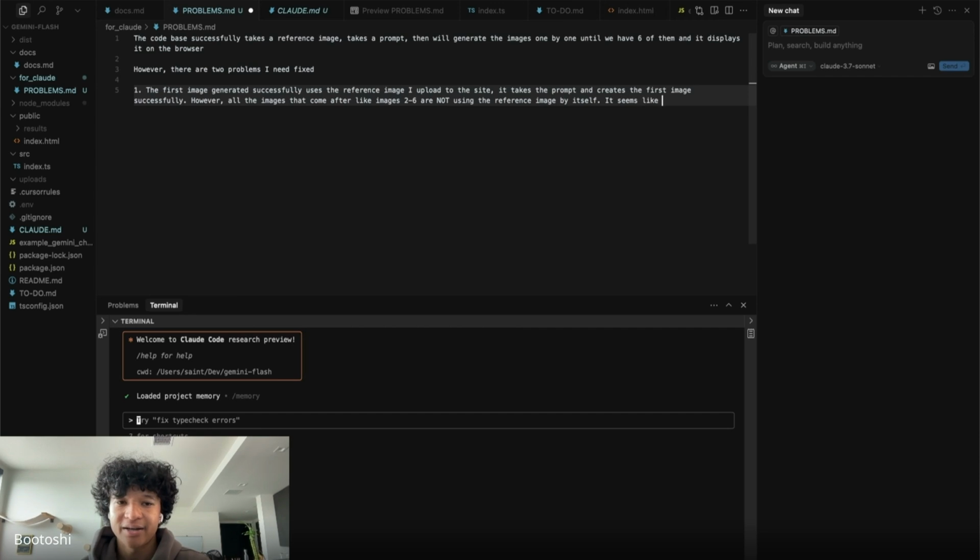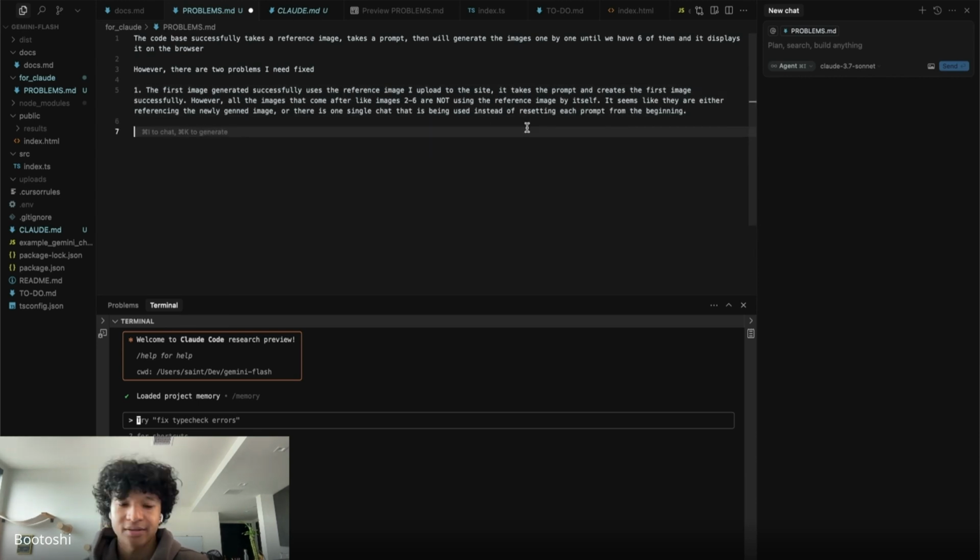It seems like they are either referencing the newly generated image, or there is one single chat that is being used instead of resetting each prompt from the beginning. And then I kind of emphasize the way this app should work.